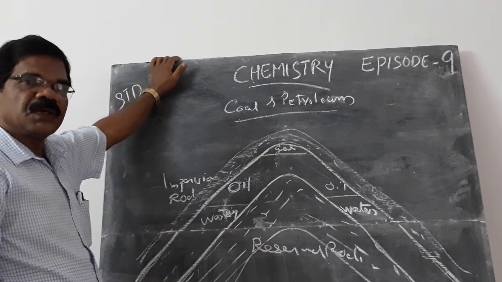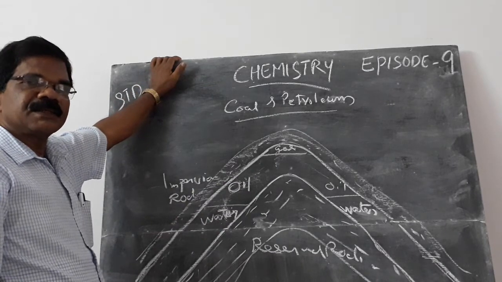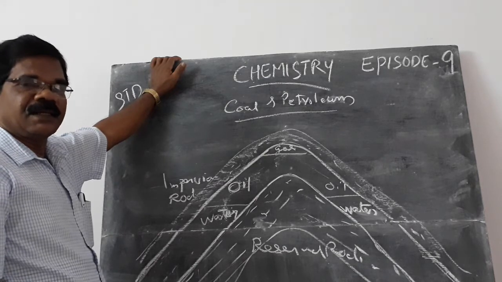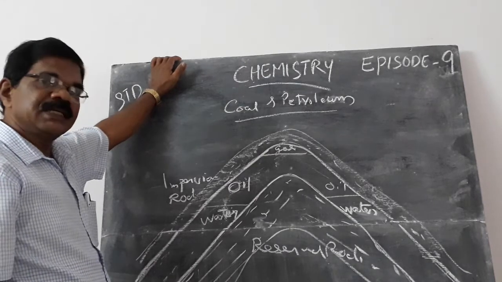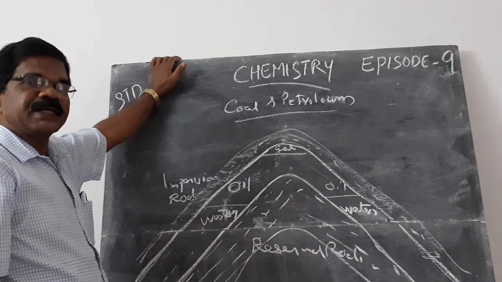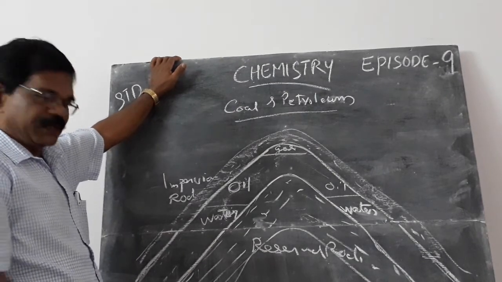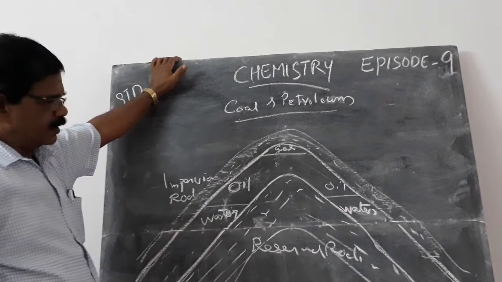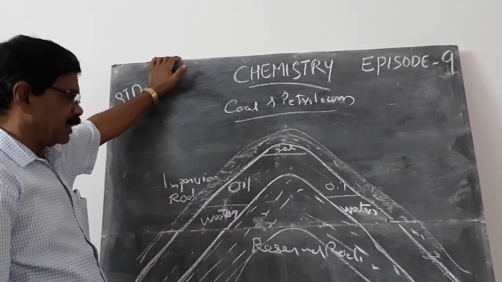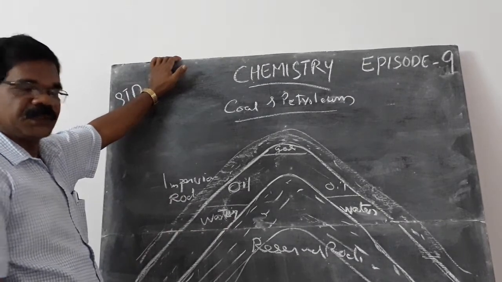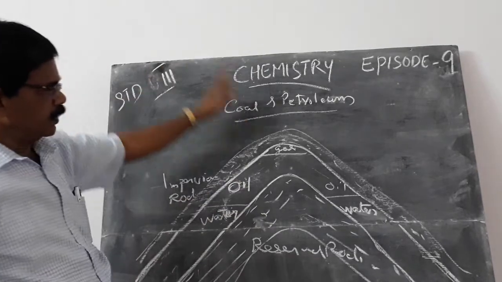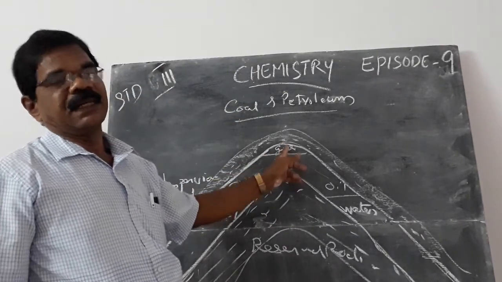You know that water is denser than oil. The density of water is greater than that of oil, so it is under the oil. The density of oil is less than water, so it is at the top. Above it there is gas.